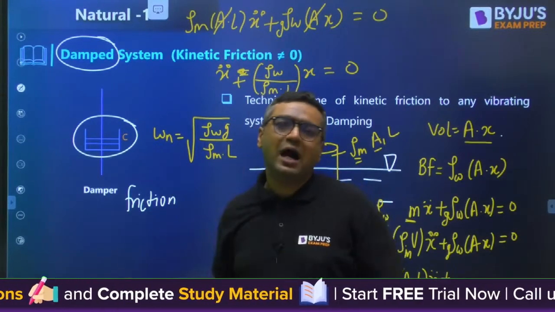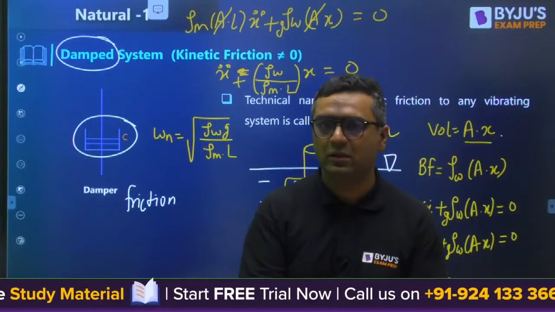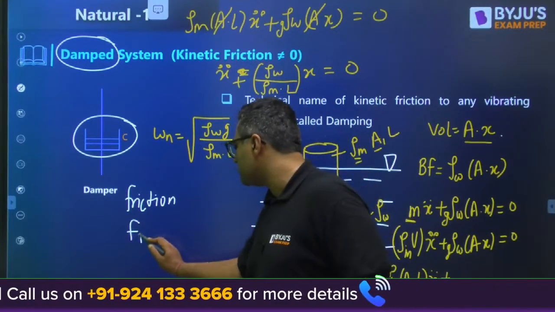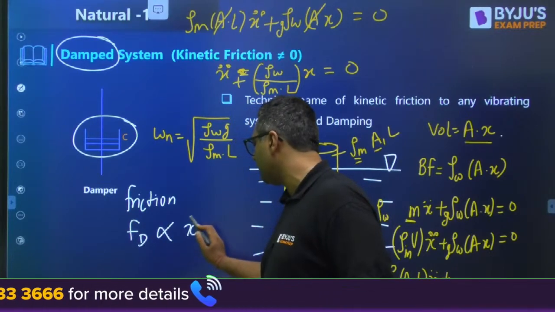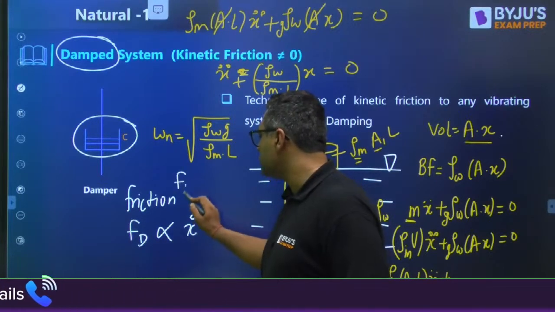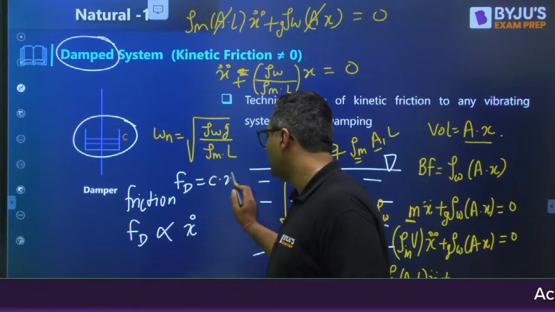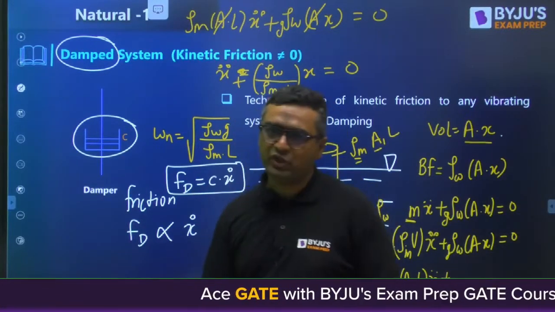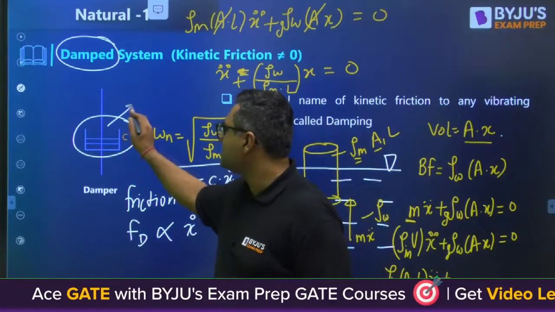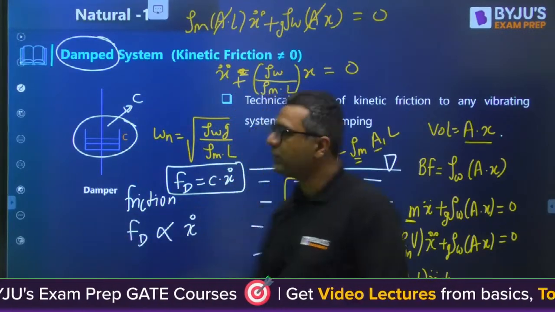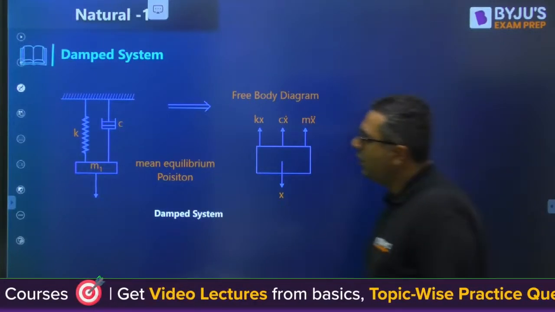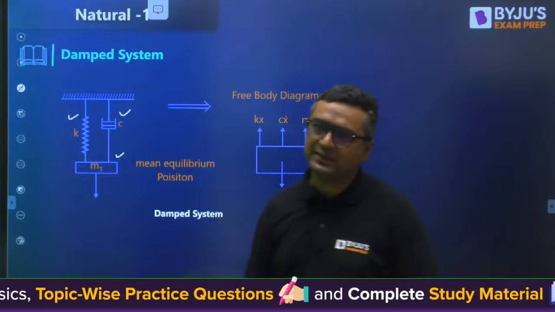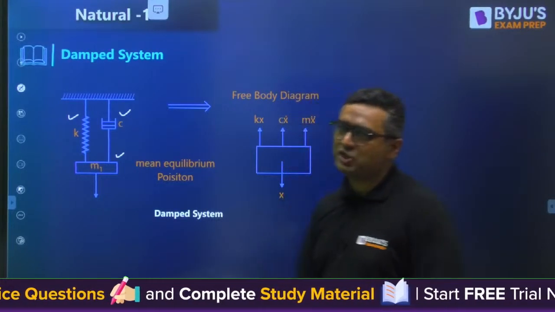So as friction eats velocity, if you take a ball and give it motion on the earth's surface, after some time the ball will come to rest because friction eats velocity. So can I say that damping force is directly proportional to velocity? That is why damping force is written as C into x dot, where C is the proportionality constant, which is the damping coefficient, depending on the system, denoted by C. So whenever we have damper, spring and mass, these three things, it is said to be a damped vibration system.